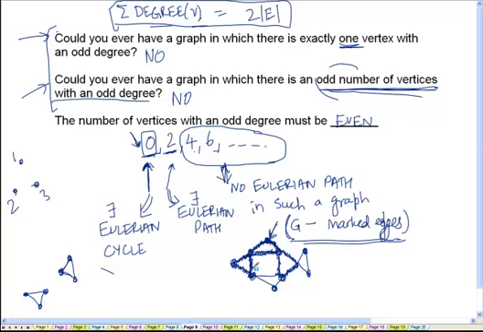The marked edges that we traced make up a cycle, and if we delete this cycle from the original graph, the degree of every vertex will go down only by an even number. And because the degree of every vertex was even at the beginning, when we delete an even number of edges incident on every vertex, we will still have every vertex having an even degree at the end. Okay, so the degree of every vertex will still remain even in this graph. That means